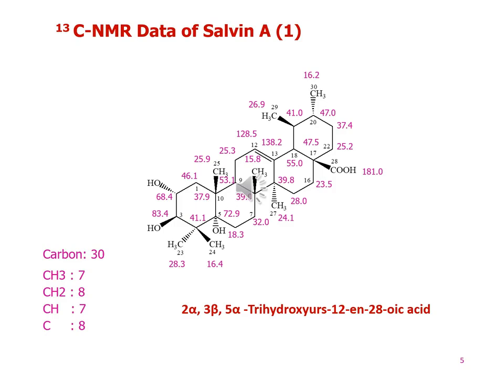The downfield signal at sigma 181.0 could be assigned to the acid carbonyl, while the signals of olefinic carbon double bonds were observed at sigma 138.2 and 128.5 respectively. 2 oxymethine carbons were observed at sigma 83.4 and 68.4, while a downfield quaternary carbon at sigma 72.9 indicated the presence of tertiary hydroxyl group.